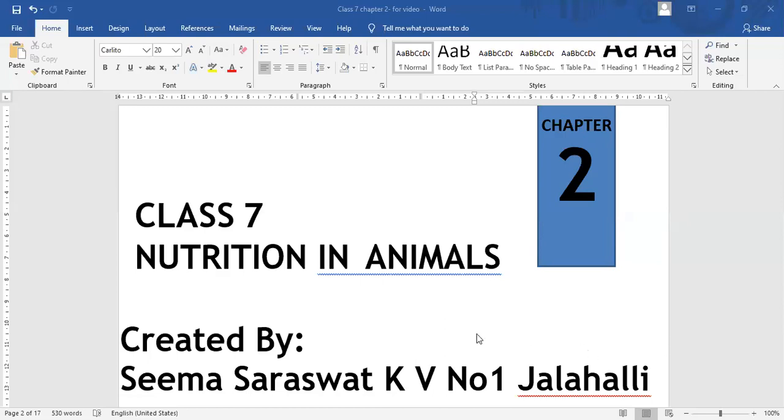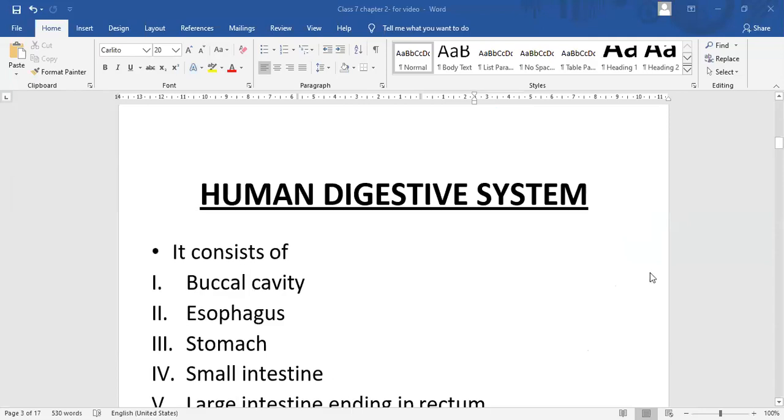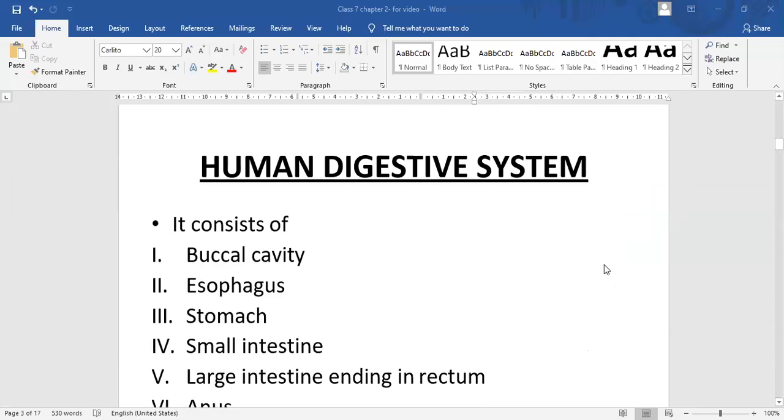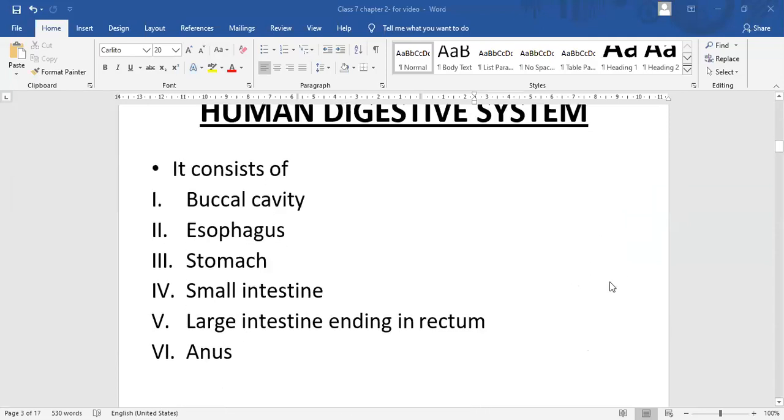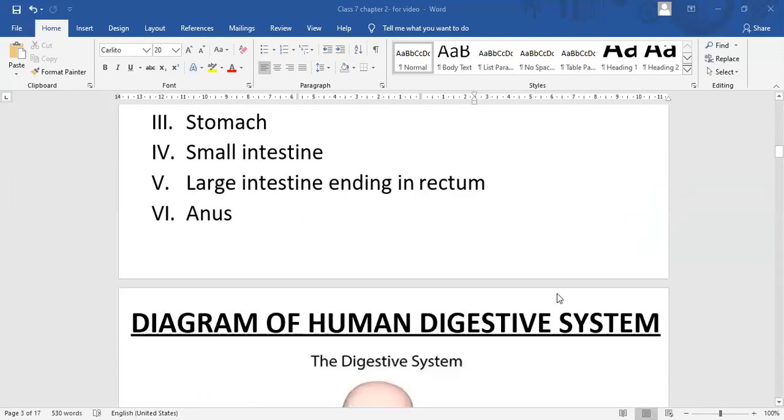Today our topic is nutrition in animals. This is for class 7 and chapter 2. Today we are going to learn about the human digestive system. It consists of buccal cavity, esophagus, stomach, small intestine, large intestine ending in rectum and anus. These all combining together form the alimentary canal.